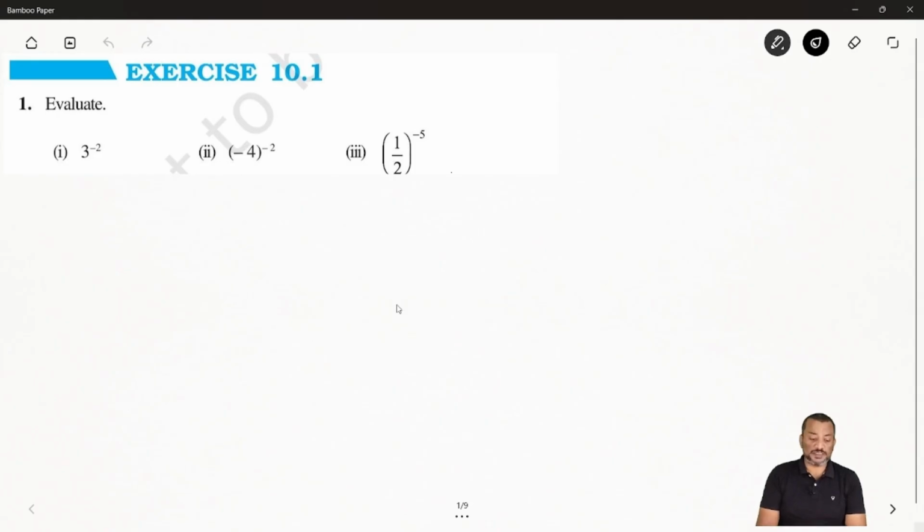So on this note, let's start the video. Here is our first exercise, Exercise 10.1, Exponents and Powers. We have seen the five laws of exponents, and based on that, we will do this chapter. Here you can see the first question. It is saying 3 to the power minus 2. So how can you solve it? I have told you in that chapter. I will put the link of that video in the description box, so you can watch that also.